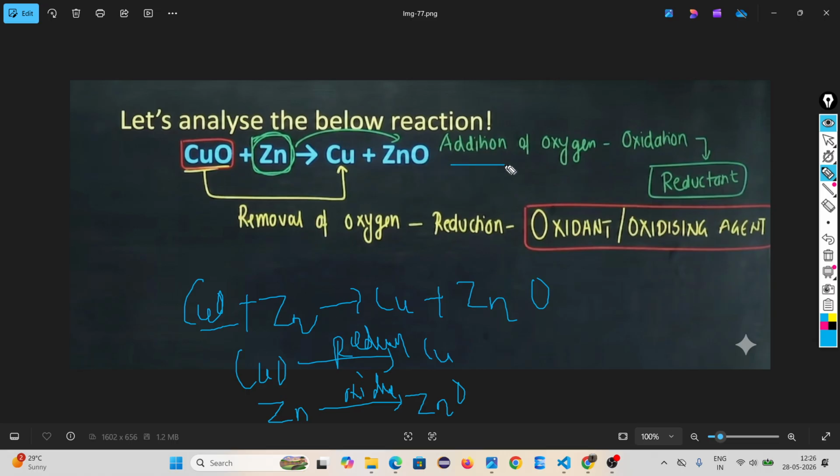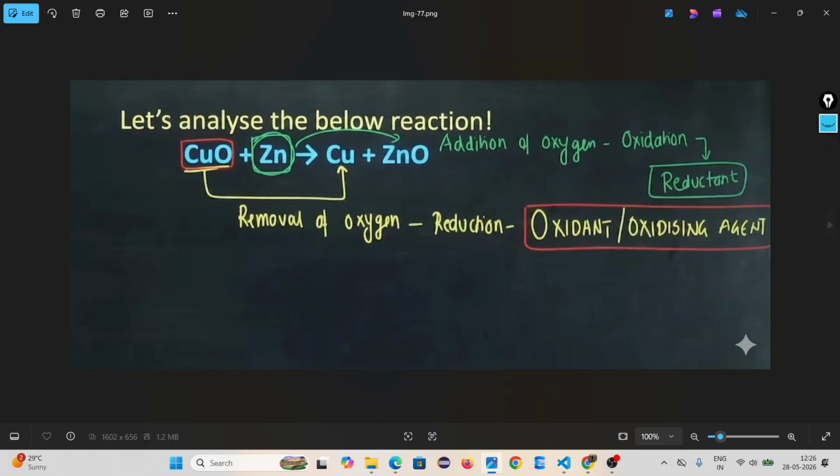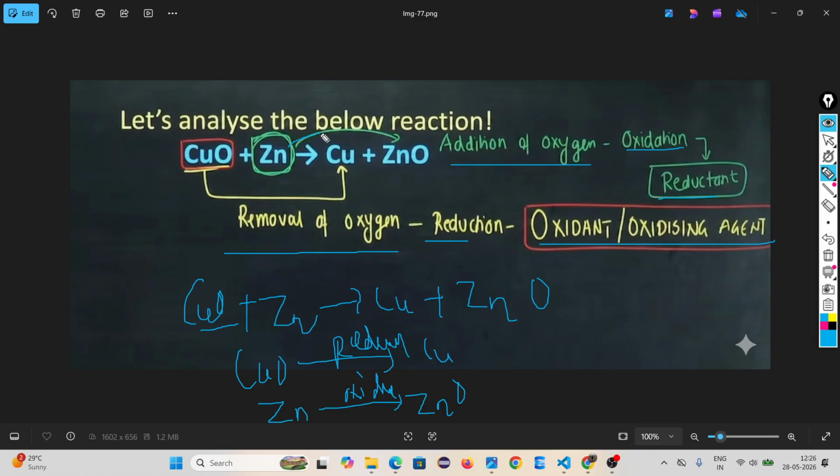Look, addition of oxygen means oxidation, so reductant. Removal of oxygen means reduction, oxidizing agent. Just write it in the text.